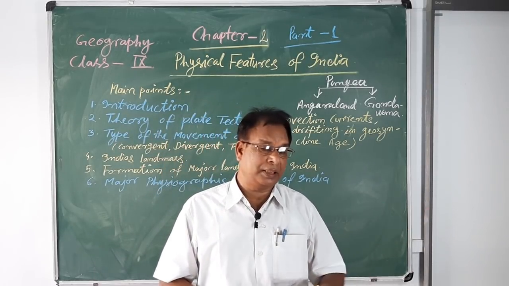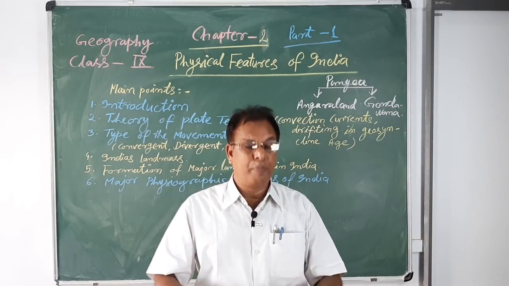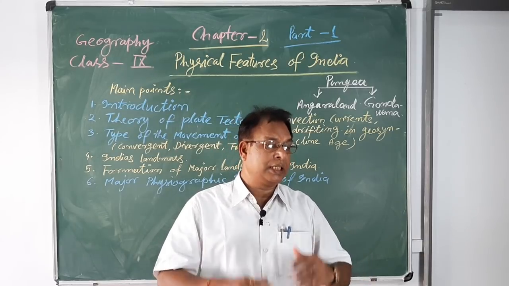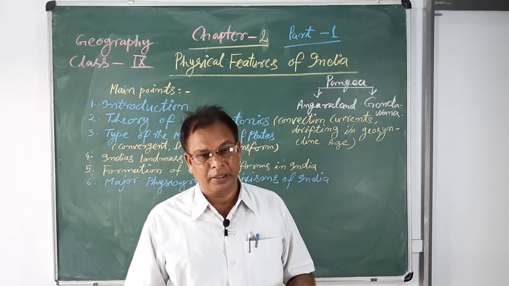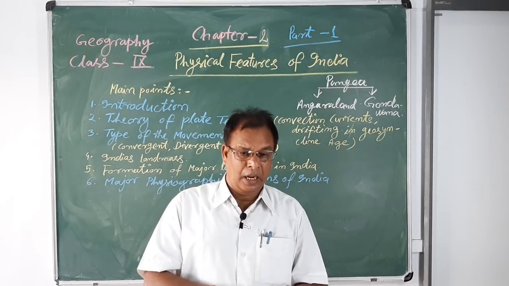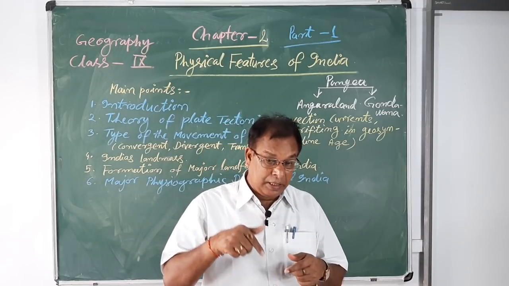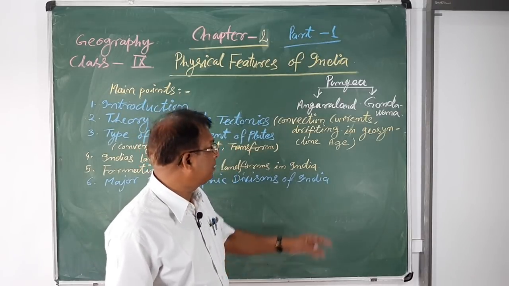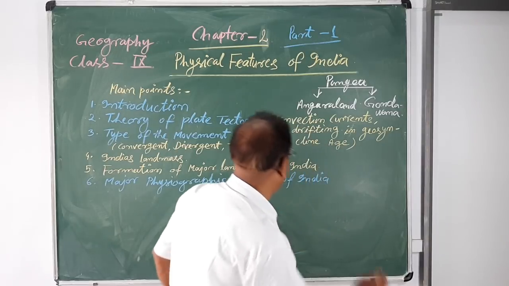You have also studied in class 7 about the movement of the earth and the interior parts of the earth, that means Sial, Sima, Nife, or the earth's crust, mantle and the core. So, in the mantle and the core, convection currents are created.